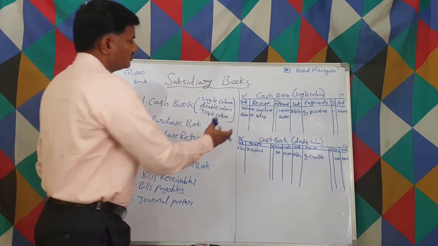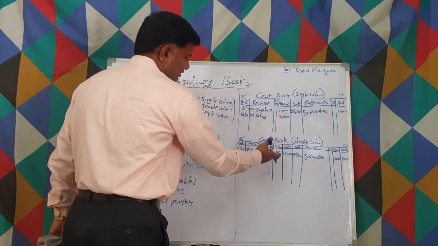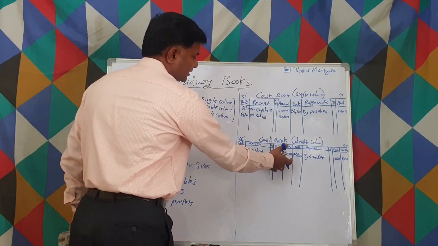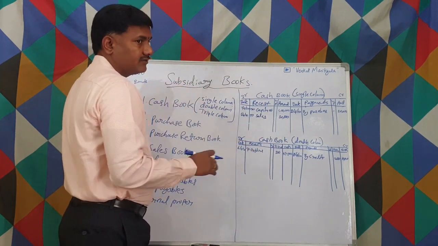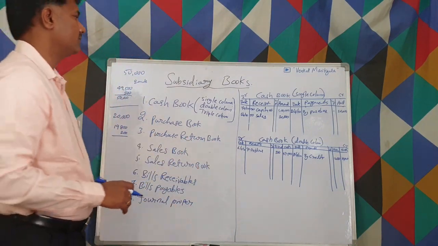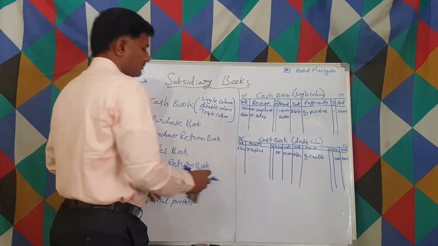As usual, this is also common. Let us say there is no discount also, we write capital received and directly in the cash column we write. Each and every transaction is not required to have a discount column, right? So this is a double column.